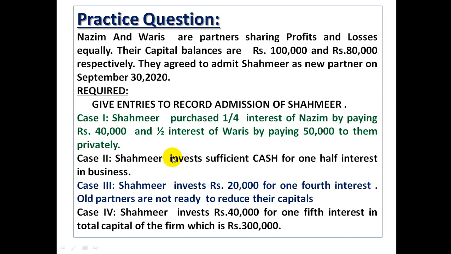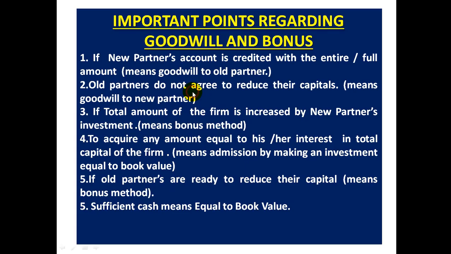We'll talk in the next slide about it. Case 4. Shahmeer invests 40,000 for 1/5 interest in total capital of the firm which is given to you rupees 3 lakh. So this is the method in which total capital of the firm is already given and you will proceed with the next steps in your solution.